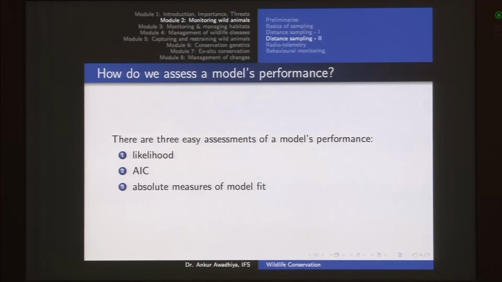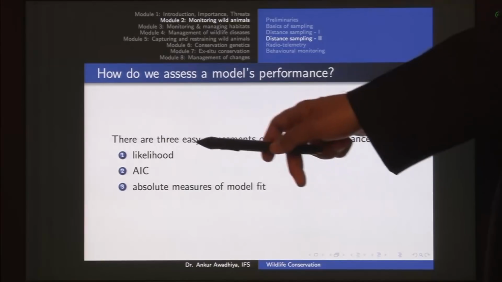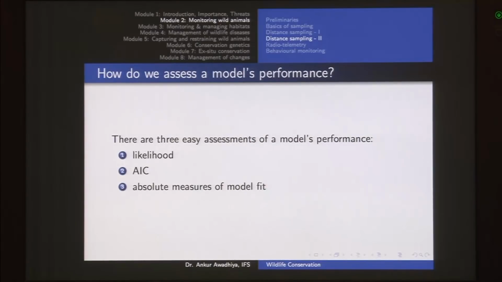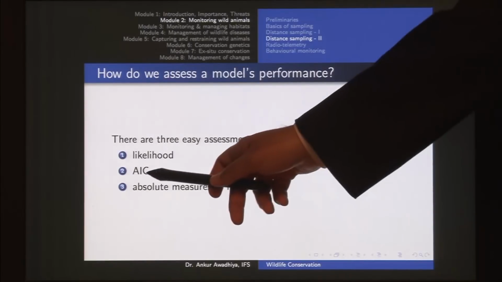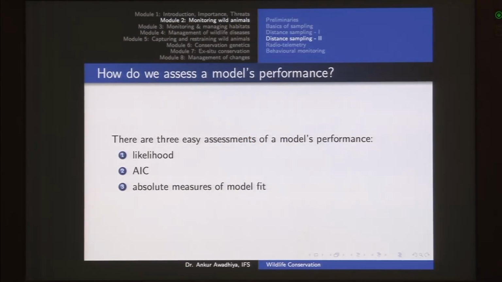Now there are 3 easy parameters of assessing a model's performance. These are 3 mathematical methods. One is the likelihood: what is the likelihood that your function is correct? The second is AIC, which stands for Akaike Information Criterion, which tells us with just one number the likelihood of your function being correct, and the third one is an absolute measure of model fit.